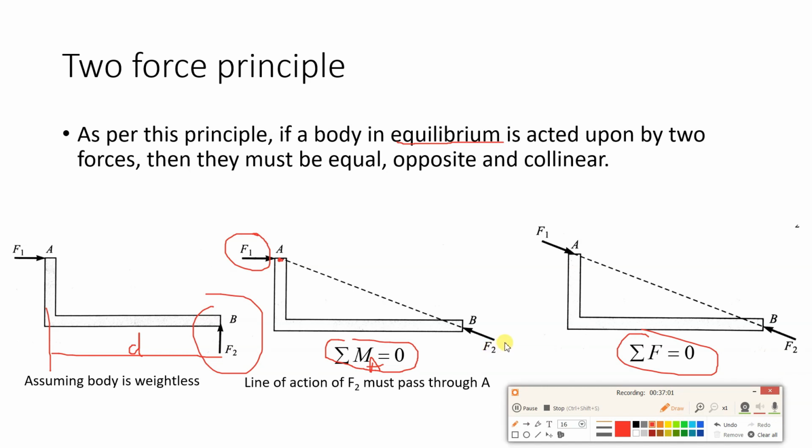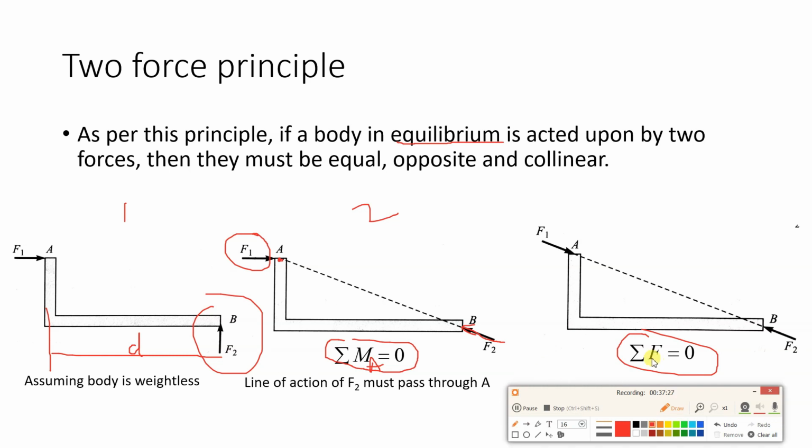So we have to change the direction of the arrow. This will be the direction, and the line of action of F2 will pass through the moment center. Then the perpendicular distance is 0 and the summation of moment about point A is 0. So this is the original diagram, then this is the second diagram. From this we have concluded, line of action of F2 must pass through A.